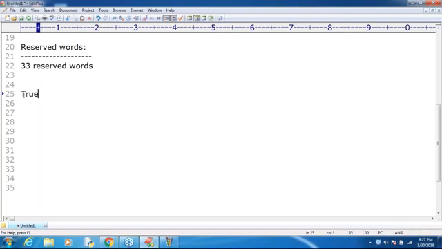Now, True: this word is reserved to represent a boolean value. Next, False. Next, None. Are you getting that? The first three are True, False, None. True and False are both for the boolean data type. None means nothing. If you want to indicate that nothing is there, we use None in Python. It is something like null, which people coming from a Java background use, right?